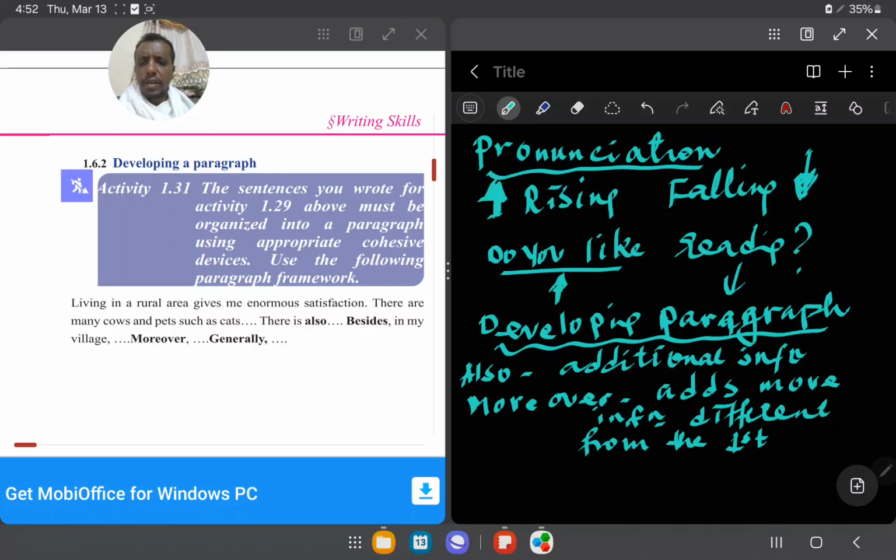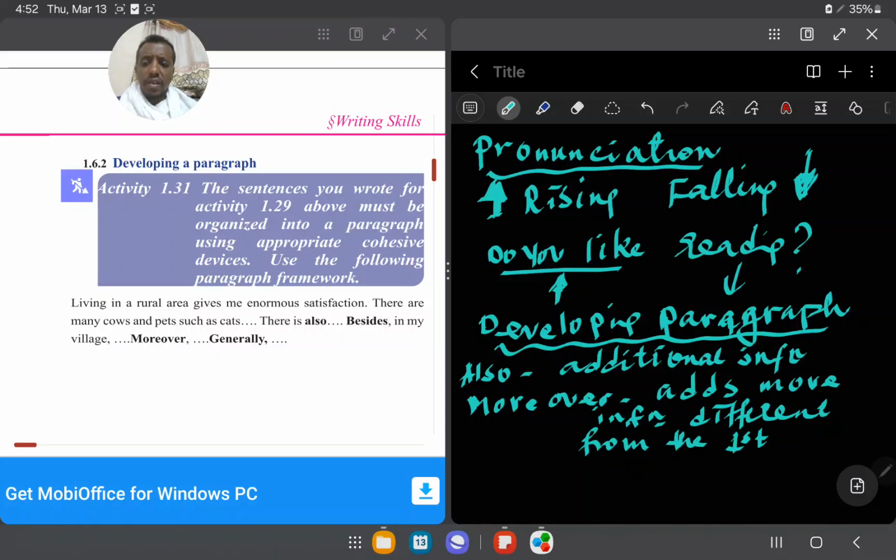Let's say the sentences you write for the activity in 1.29 must be organized into a paragraph using appropriate cohesive devices, using the following paragraph framework. When you develop a paragraph, you can use connectors. So the first one is: living in rural areas gives more enormous satisfaction.